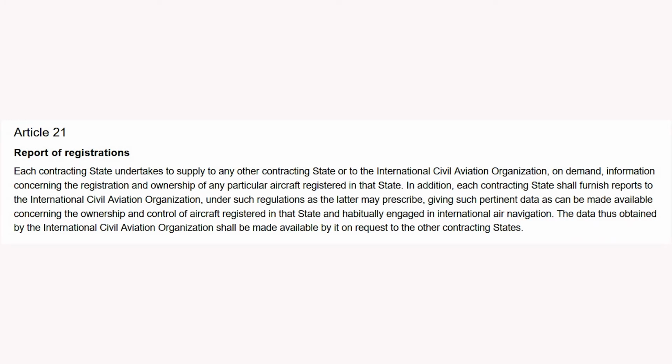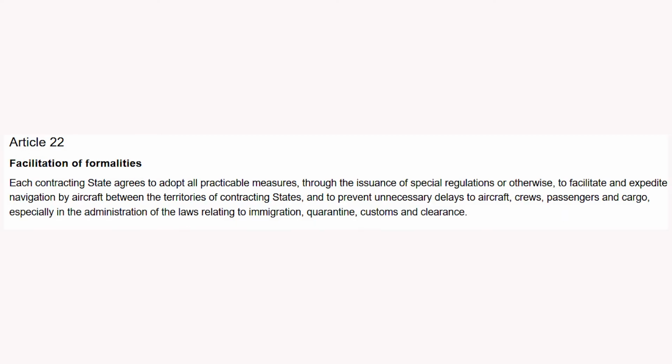Article 21. Report of registrations. Each contracting state undertakes to supply to any other contracting state or to the International Civil Aviation Organization, on demand, information concerning the registration and ownership of any particular aircraft registered in that state. In addition, each contracting state shall furnish reports to the International Civil Aviation Organization, under such regulations as the latter may prescribe, giving such pertinent data as can be made available concerning the ownership and control of aircraft registered in that state and habitually engaged in international air navigation. The data thus obtained by the International Civil Aviation Organization shall be made available by it on request to the other contracting states.